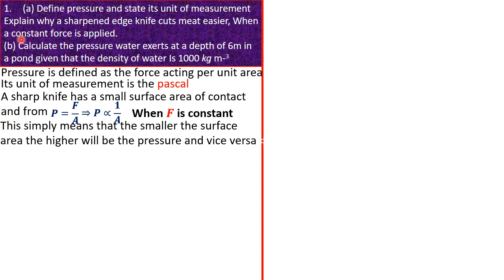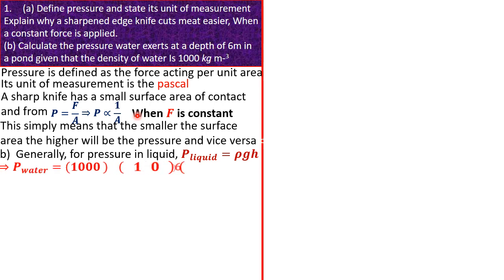Now, the next part wants us to calculate the pressure water exerts at a depth of 6 meters. To get a pressure, we should know that the pressure in a liquid is simply given as ρgh, where P is the pressure of the liquid, ρ is the density of the liquid, g is the acceleration due to gravity, and h in this case is the depth. The density of water has been given as 1000 kilograms per cubic meter. Our g, from the back of the paper, they will tell you that it is 10 meters per second squared at the O levels.